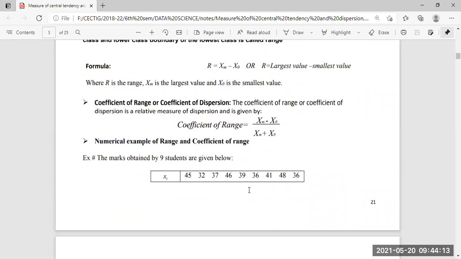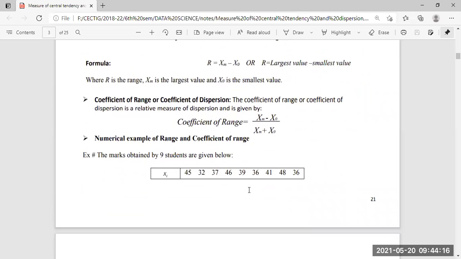Here some numerical examples are given for the range and the coefficient of range. We can look at a data set where the values for 9 students are given for a particular subject. Suppose the subject is xi and the numbers are 45, 32, 37, 46, up to 36. So 9 values are present there.